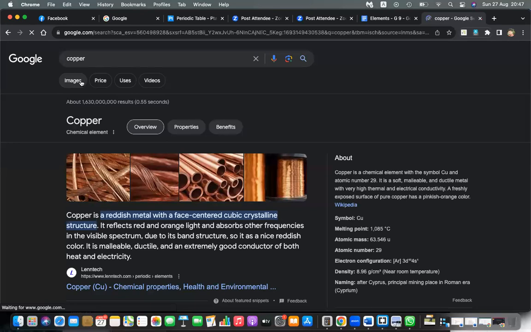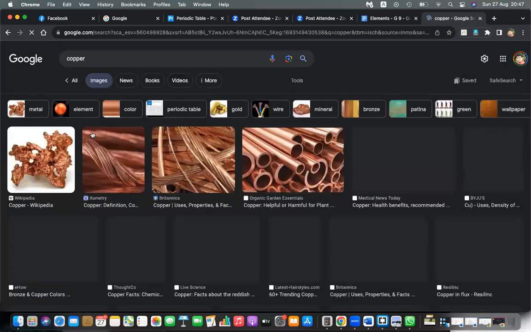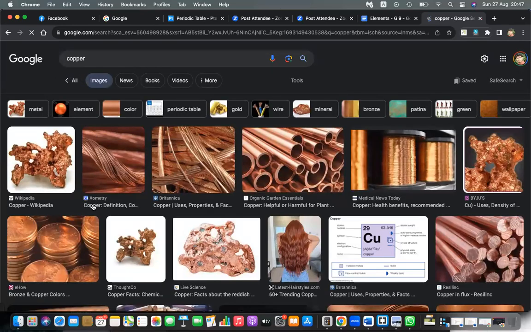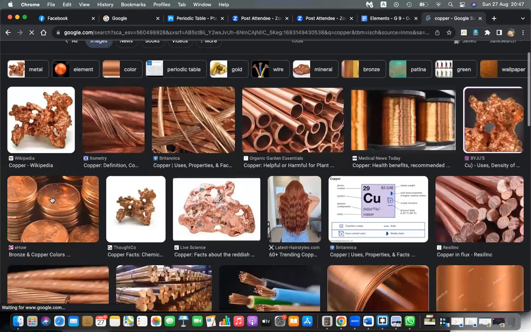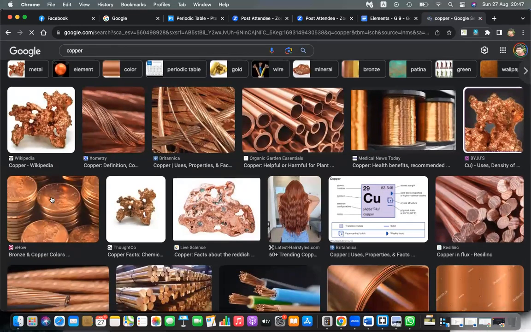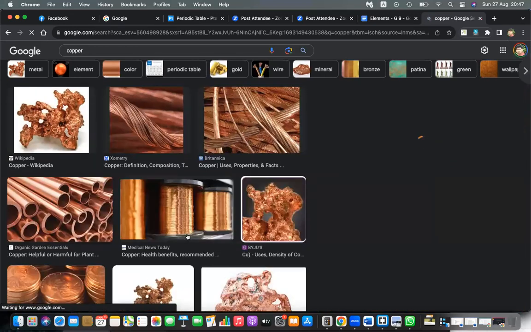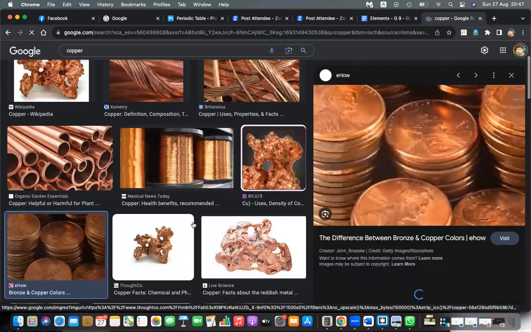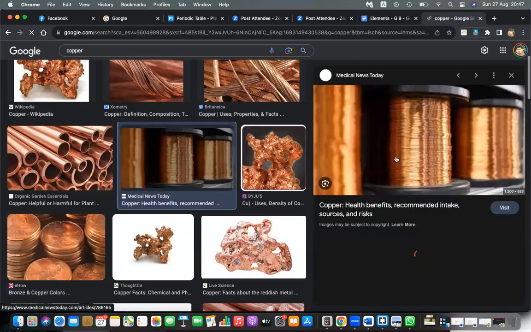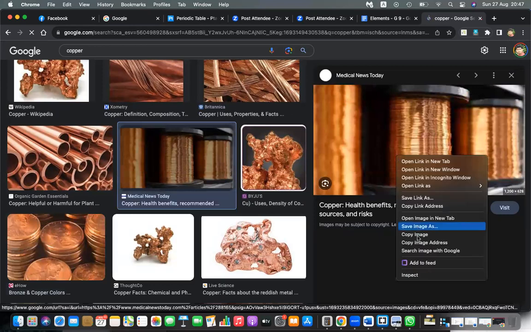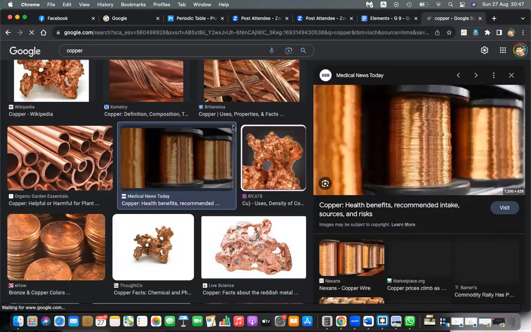Then just go to the images, and you can see this is a copper coin. Or even copper wire is okay. Whatever you can practically see in the environment. Just copy the image.